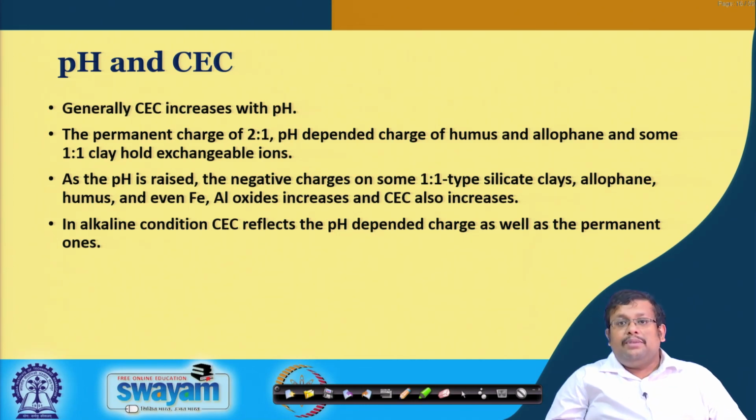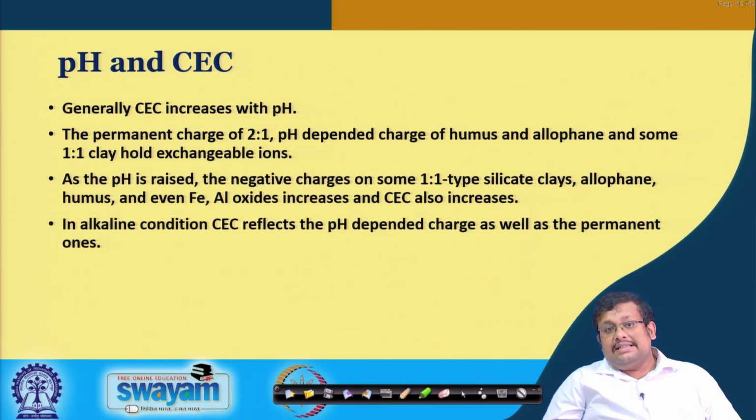So, if we increase the pH of the surrounding solution, the pH dependent charge develops negative charge, and this negative charge attracts more and more cations. This negative charge develops both in 1:1 type of clay and amorphous clay minerals like allophane, or it can be produced by humus, because most of the negative charge produced by the humus is variable charge. Ultimately these are all responsible for cation exchange capacity. So, as the pH is raised, the negative charge on some 1:1 type of silicate, allophanes, humus, and even iron aluminum oxide increases, and CEC also increases.